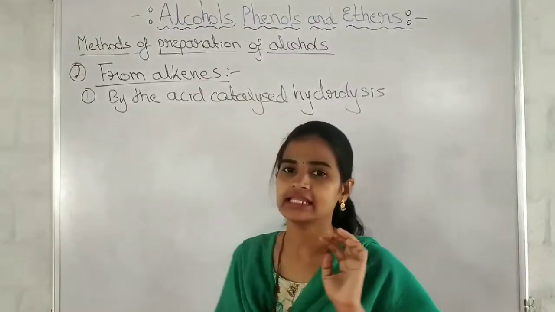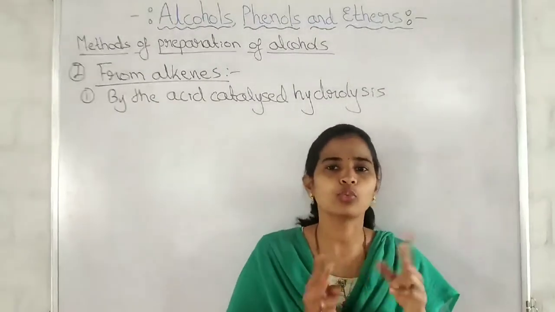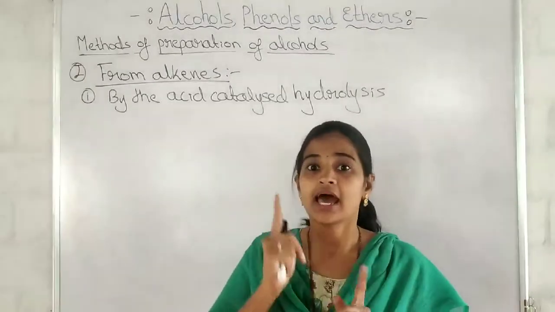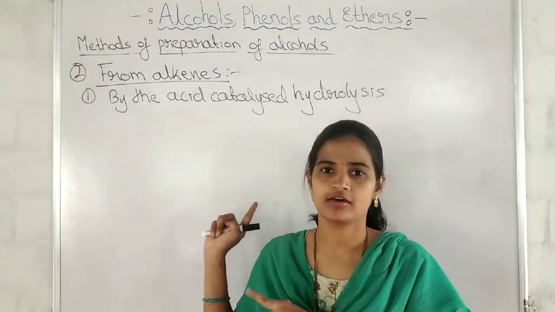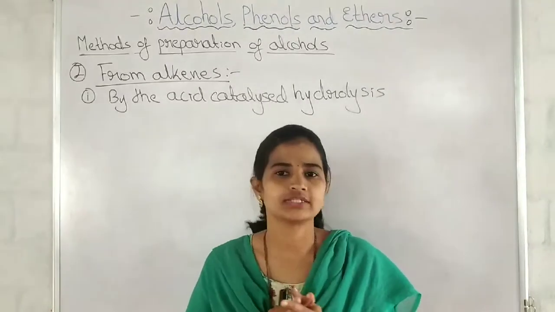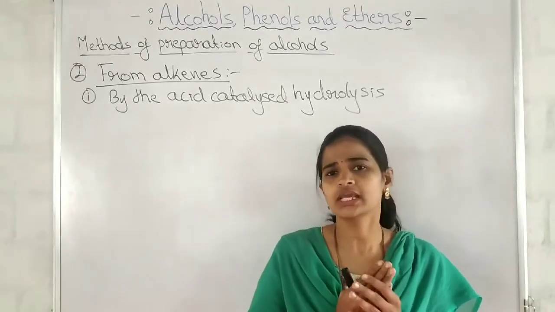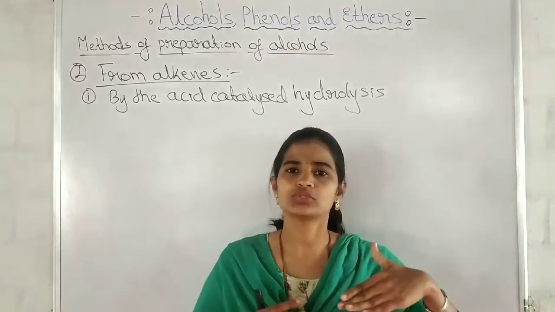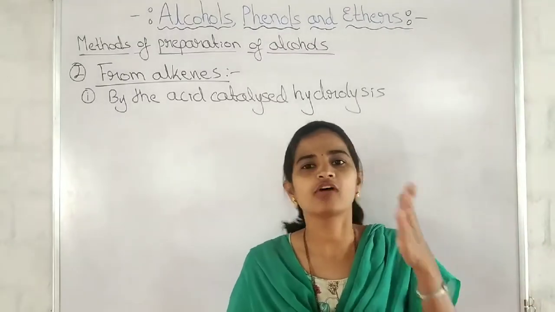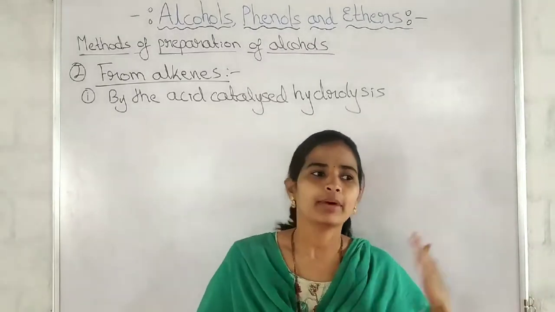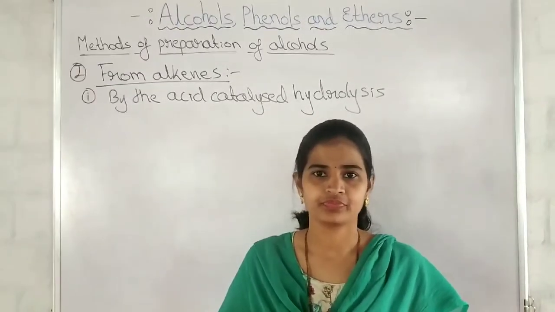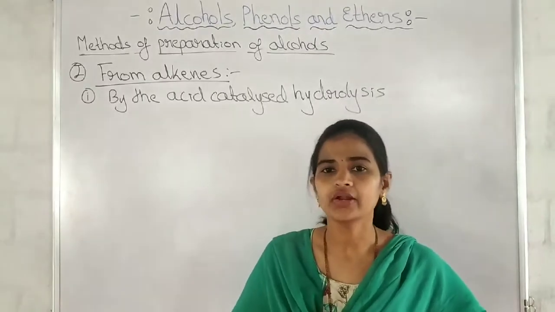By using alkenes, alcohols can be prepared in two ways again. One is the acid catalyzed hydrolysis of alkenes, and the second one is hydroboration followed by oxidation. By using carbonyl compounds, again there are two sub-ways to prepare the alcohols: by the reduction of aldehydes and ketones, and by the reduction of carboxylic acids and esters. Third one is by using the Grignard reagents.